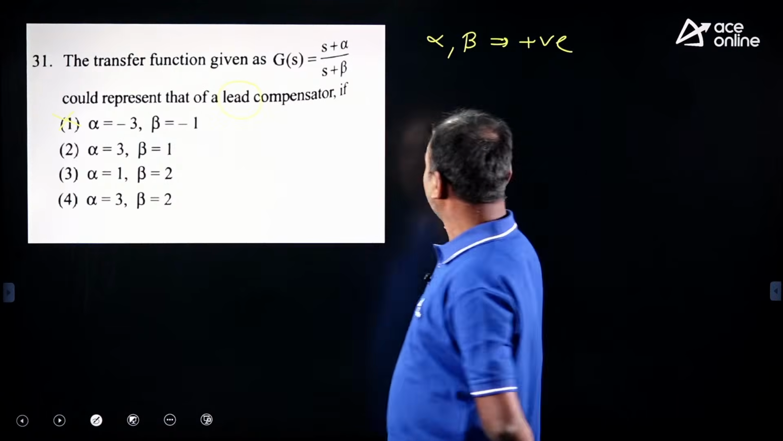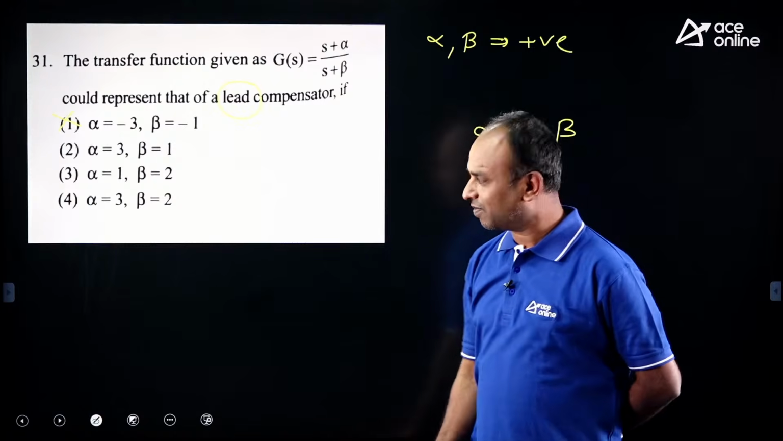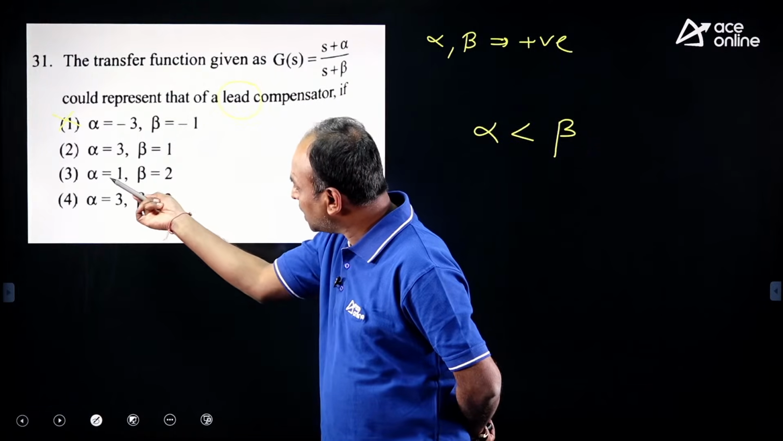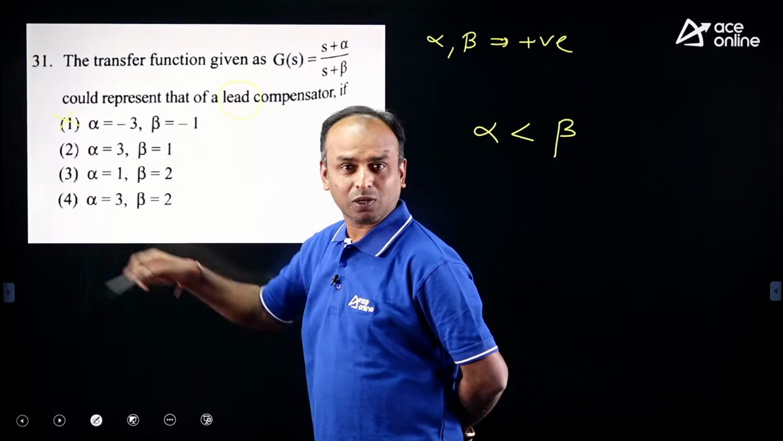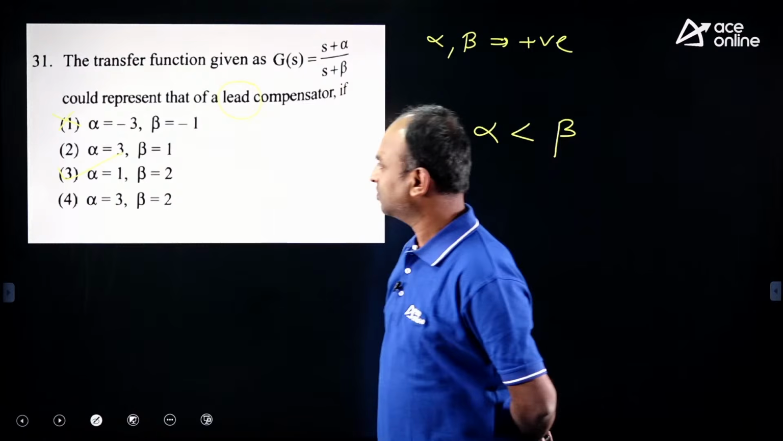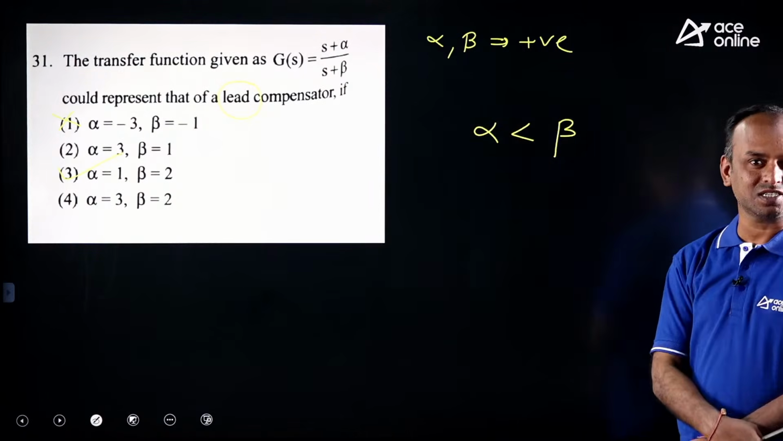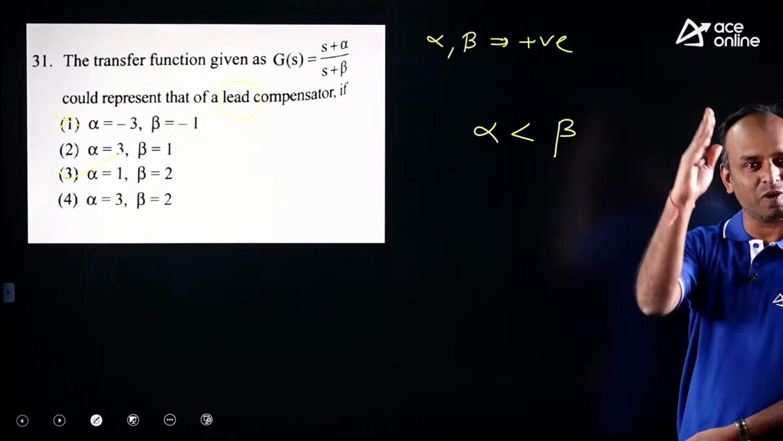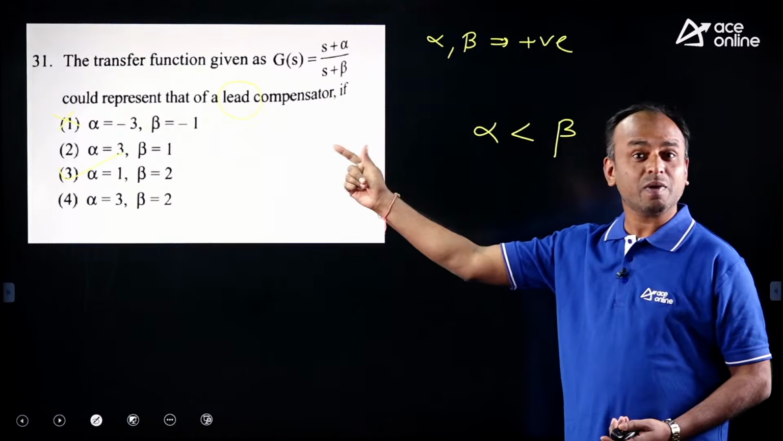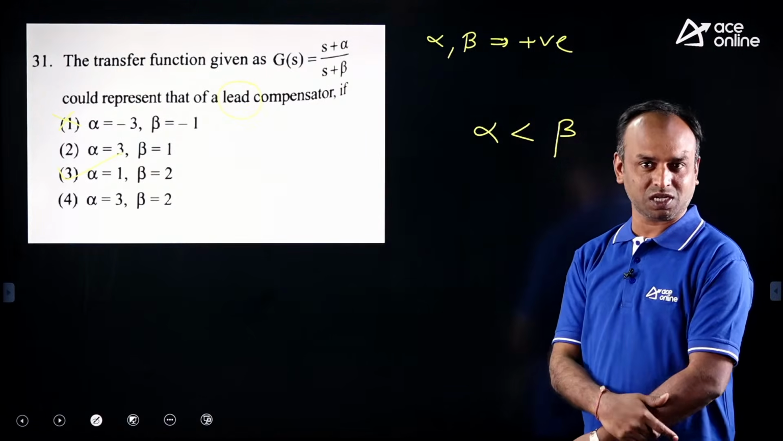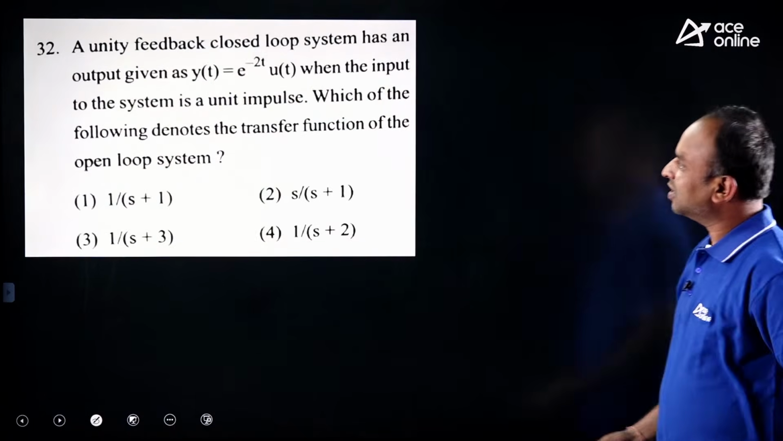And one more technique here: in the numerator, alpha should be less than beta. Which option has alpha less than beta? This one is greater than this one. Obviously, by closing your eyes, you can pick the third option. So that is one more question where, without touching pen and paper, we can tell the answer. In control system, I will challenge in front of the camera that 95% of questions can be answered from our classroom at ACE Academy without touching pen and paper. Now, yes, next, one more question.